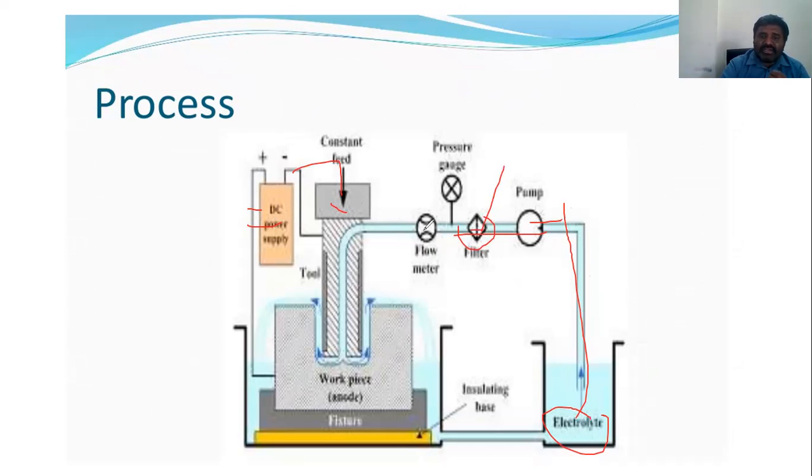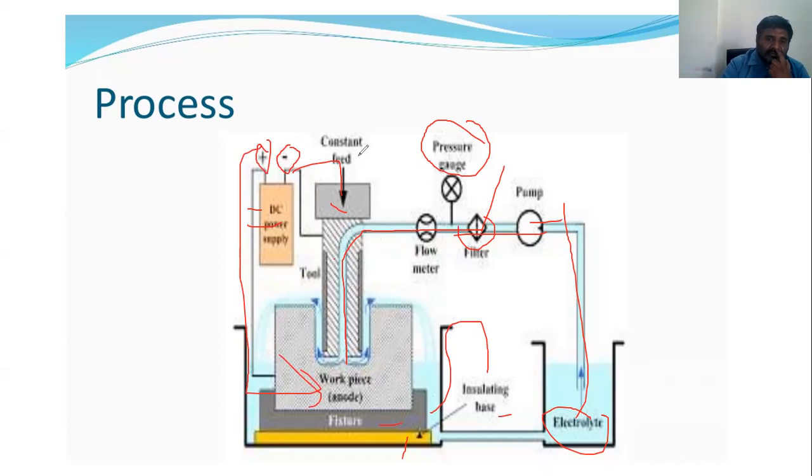Then the filter can be placed here. How much electrolyte we are sending is maintained by the pressure gauge and the outer flow meter, and it enters the bath. The workpiece is held by the fixture and the table, and there is an isolating base here. The tool is at the negative terminal and the workpiece is at the positive terminal.